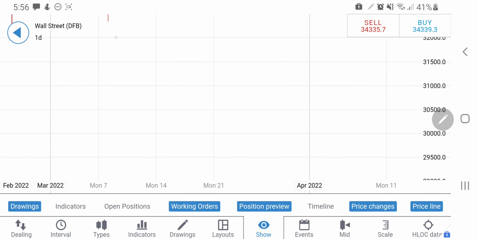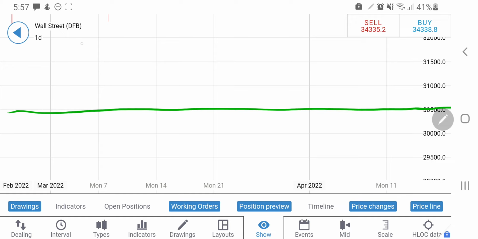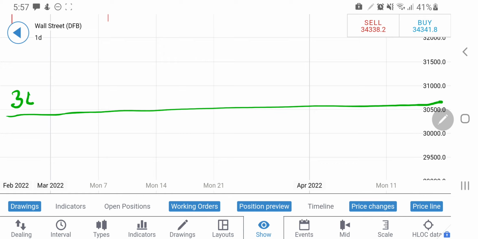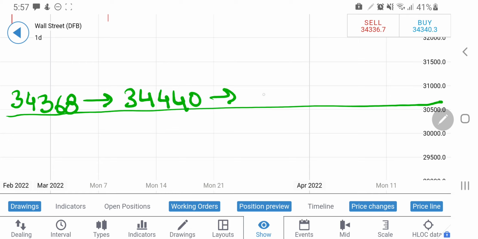So considering this, let me give you the trading levels for the day here. First let's talk about where to go long. I will suggest to take a long entry at 34,368, where you can expect 34,440 the next target, and then 34,465 the next target. Any move beyond this will take it further, and see, it has to sustain above 34,500 for